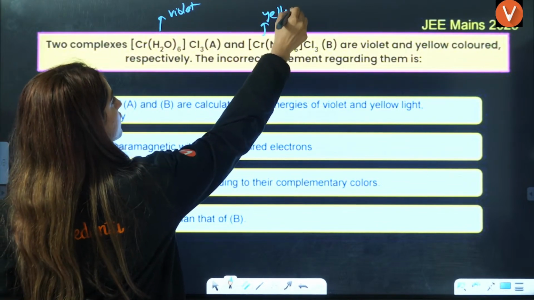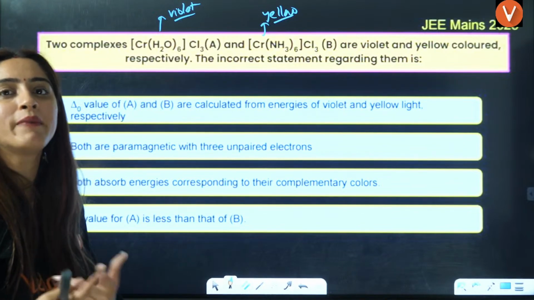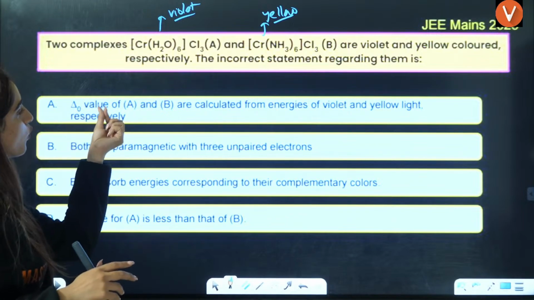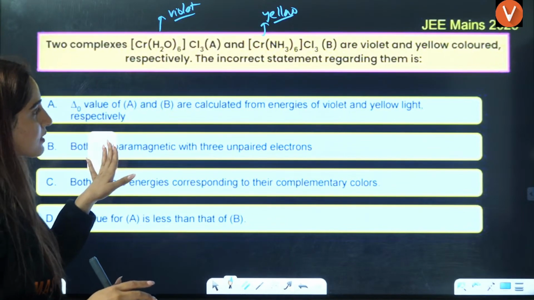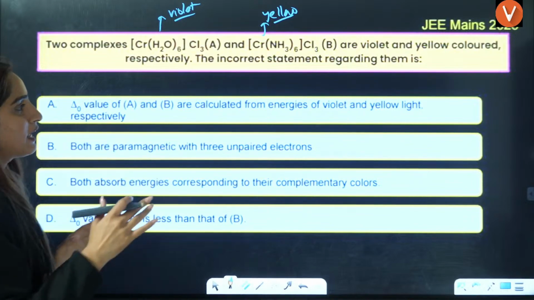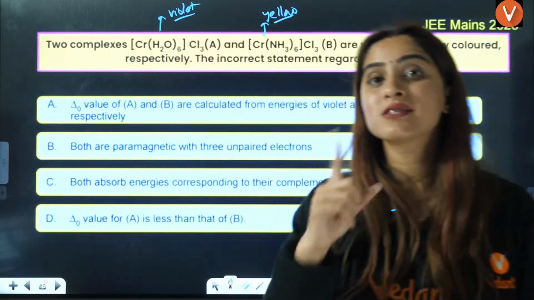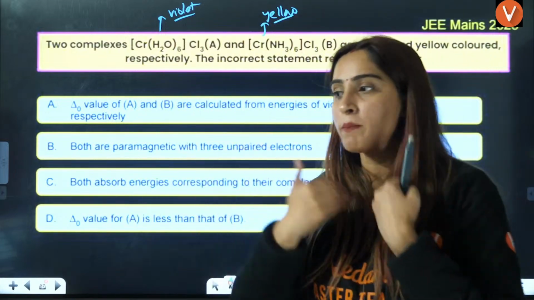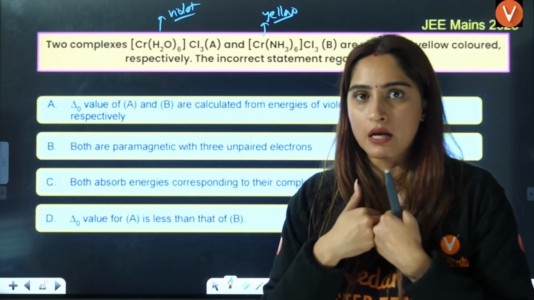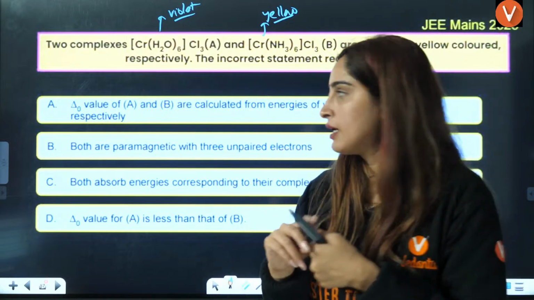The color that they show is complementary to what they absorb, right? So, delta O value of A and B are calculated from energies of violet and yellow light respectively. No. Delta O is calculated from the absorption, the light that they are absorbing. They will give you the opposite, complementary color.